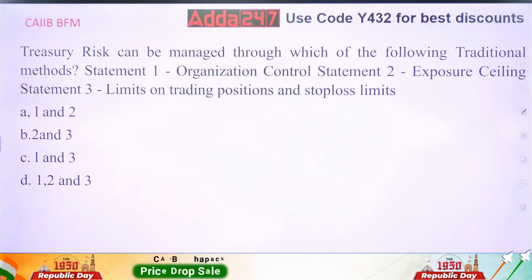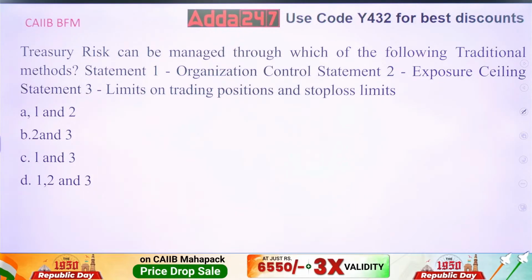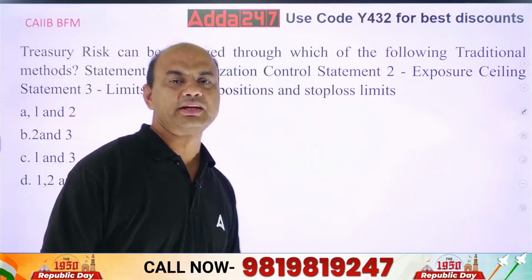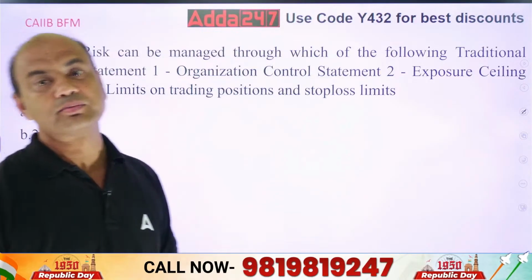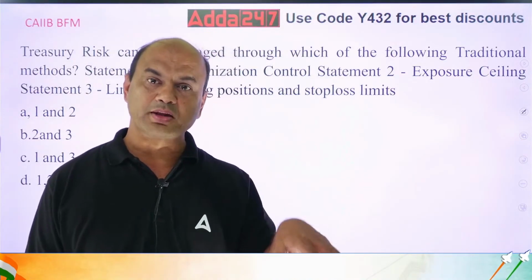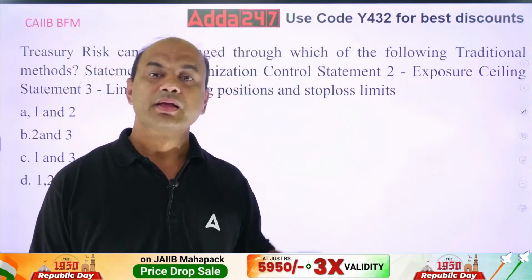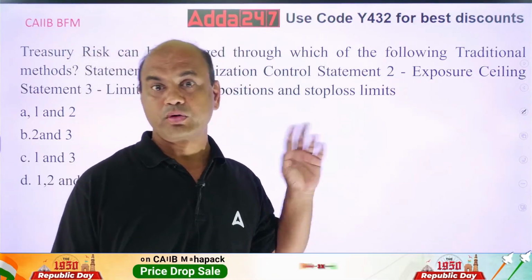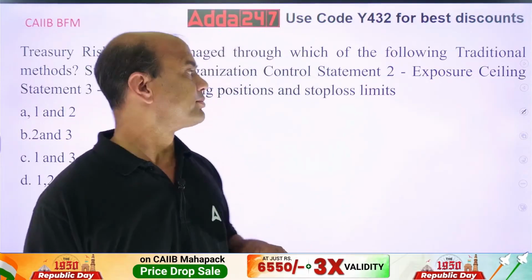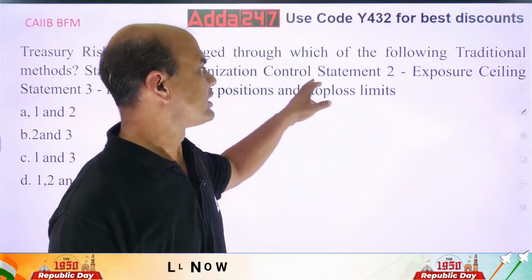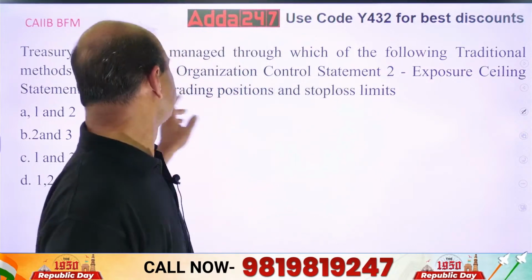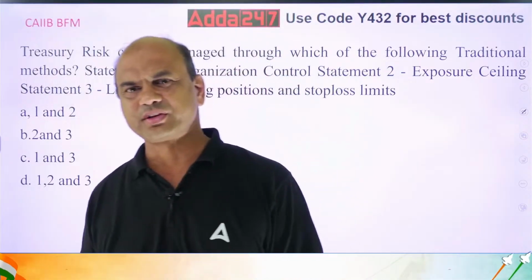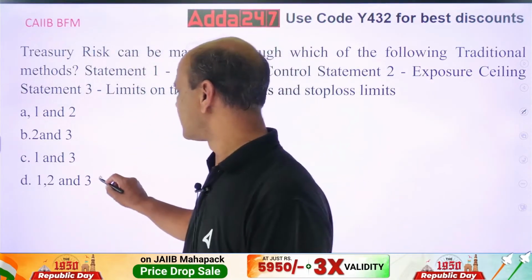So how can you manage the treasury risk? What are the organizational control statement and exposure ceiling statement? These statements are always given by the board of directors to the treasury head. These are always decided by the board members. Board members will always check this. So organizational control statement, exposure ceiling, limits on trading positions and stop loss, all of them are correct.